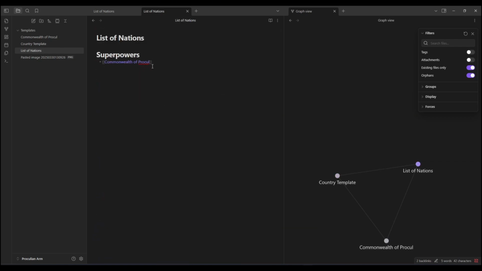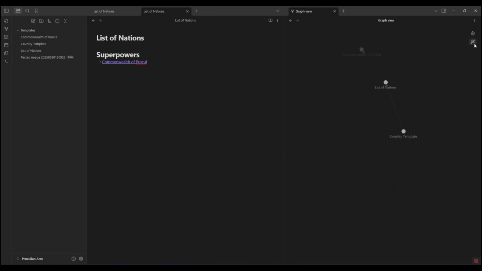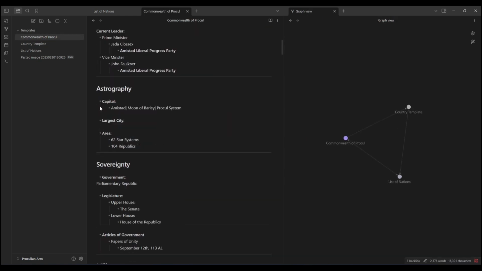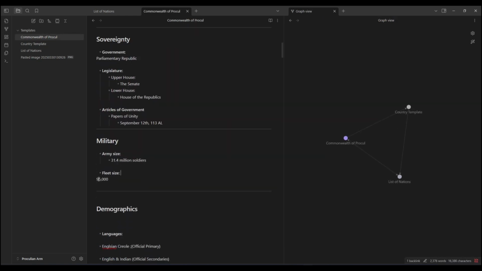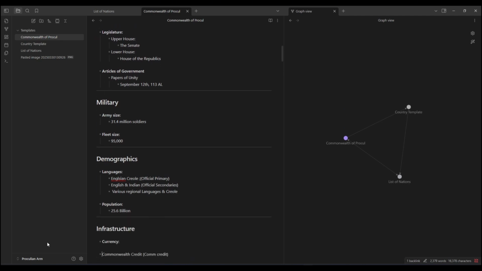So it's the first thing that there is, and then they're a nation of English and Indian descent, I think, and there's this Creole that I want to make, because I want to make a conlang. But I've been developing this world for over, I think, 3 years now.